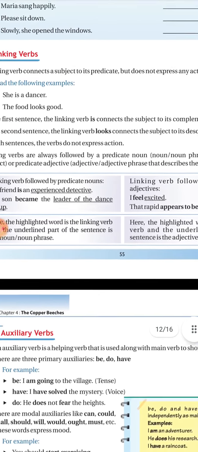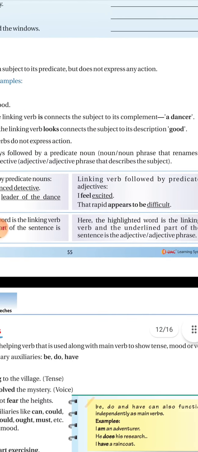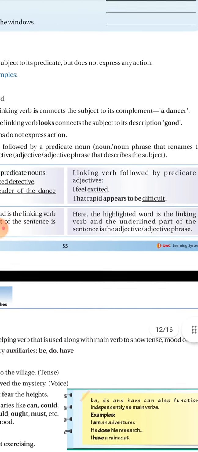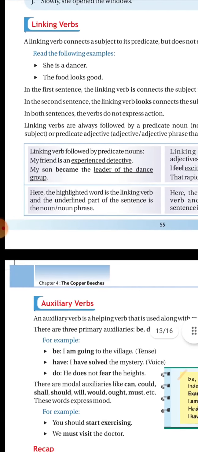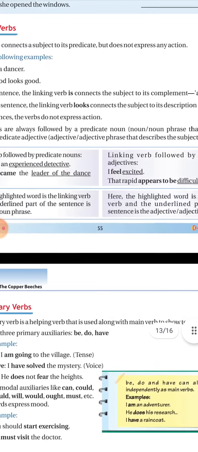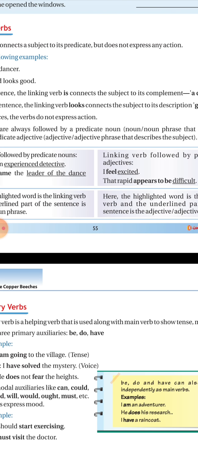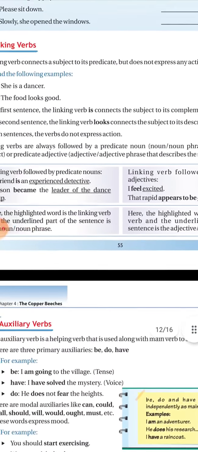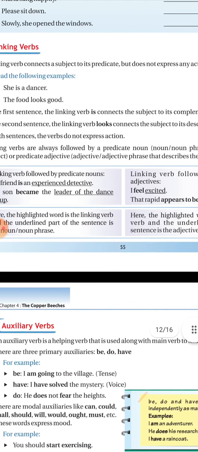Linking verbs are always followed by a predicate noun, that can be a noun or a noun phrase that renames the subject, or it can be a predicate adjective, which can be an adjective or adjective phrase that describes the subject. So these are the functions of linking verbs.